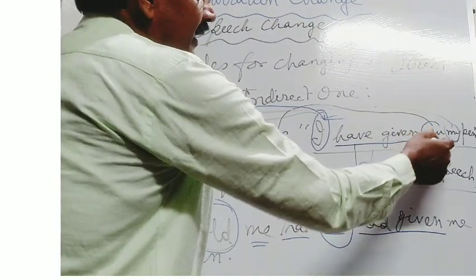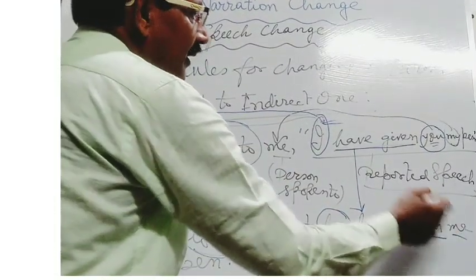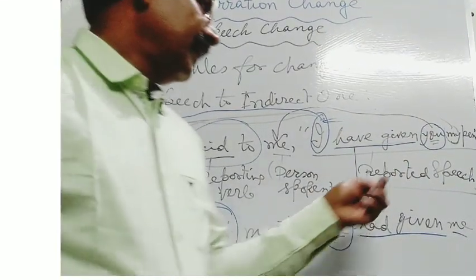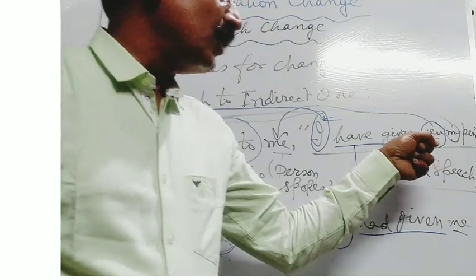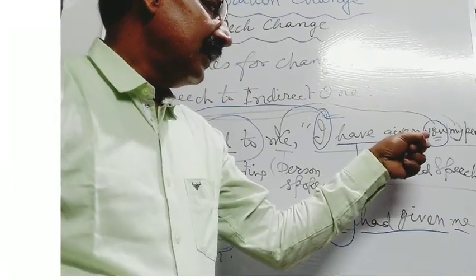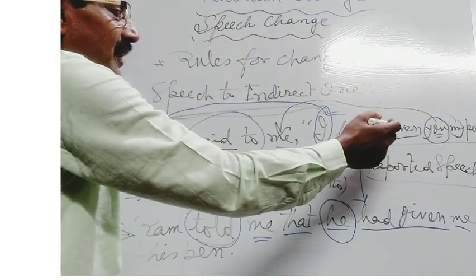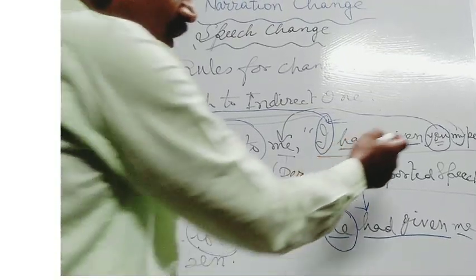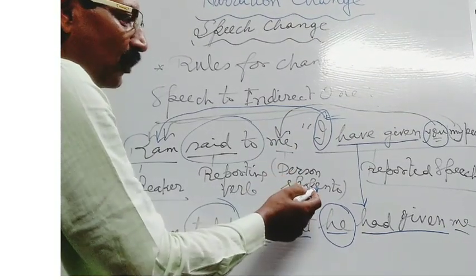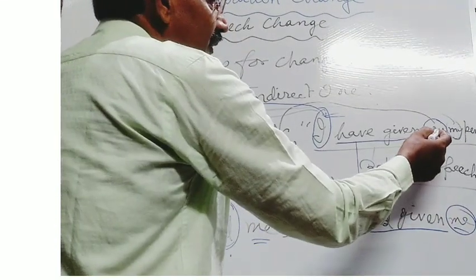Here then again you see that there is the pronoun. You will be converted into me. Here you is the second person pronoun. As there is the second person pronoun used in the reported speech, at the time of converting it into indirect speech, you will have to see to which it is related. If the pronoun of the reported speech is in second person, it will be changed according to the person spoken to. So it will be used as me. Instead of you, you will have to use me.